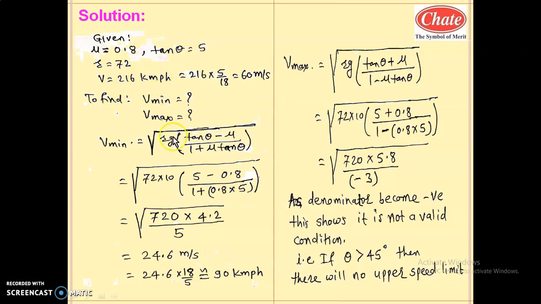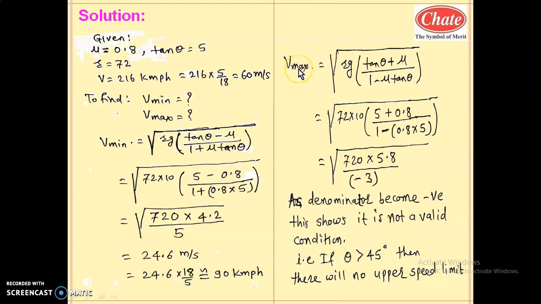Let us think for the same case, by considering the friction, what will be the V max? Here there will not be a case of V max since tan theta is a very large value, meaning theta is very large. This V max formula fails if theta exceeds 45 degree, and theta will be 45 degree when tan theta equals 1. This is a very large value, so there will not be a limit for V max, or a value for the V max. So in this case there will not be an upper speed limit.